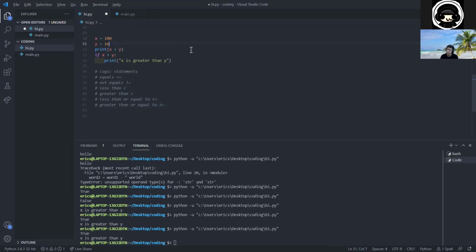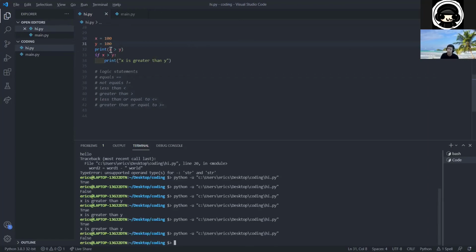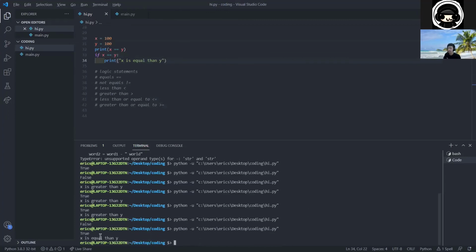So for example, let's put x and y as 100, right? And this time it's going to print out false, because x is not greater than y. X instead is equal to y. So for example, if I were to put equal signs here, and we should change this, right? X is equal. Then it should print x is equal to y.